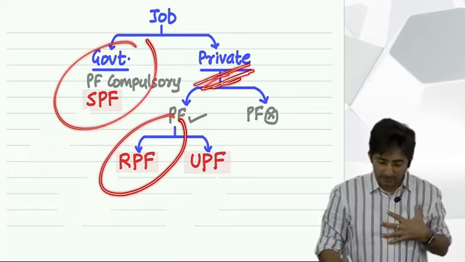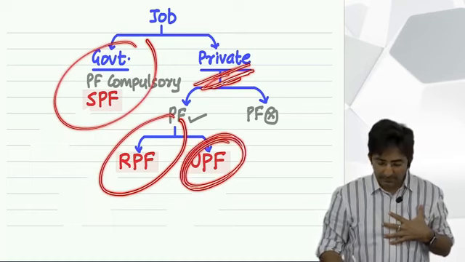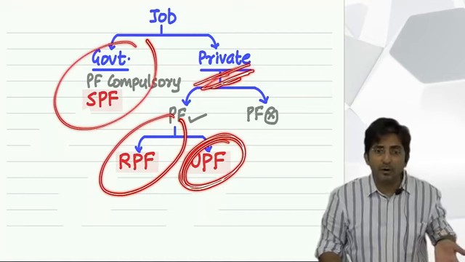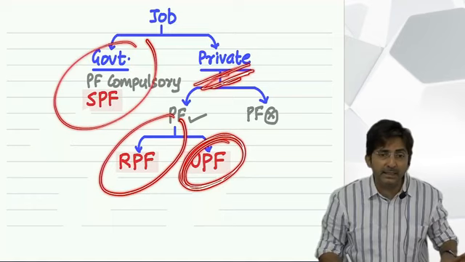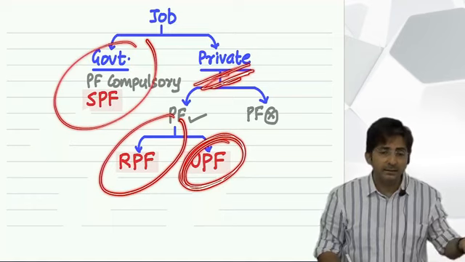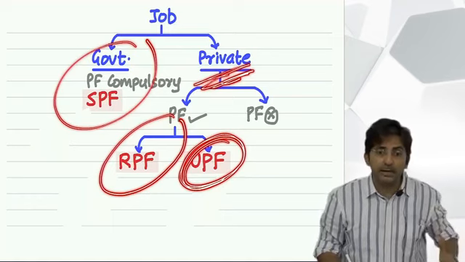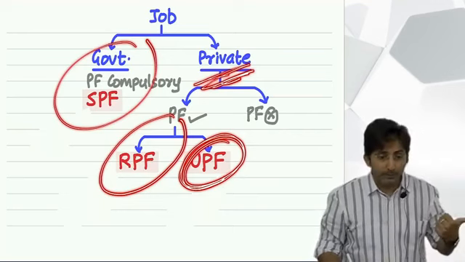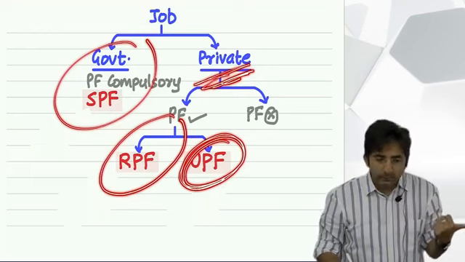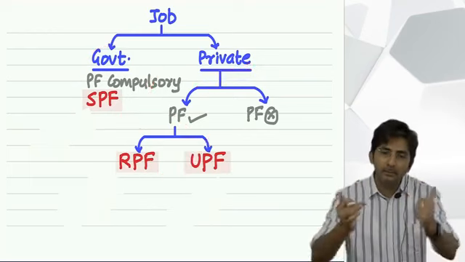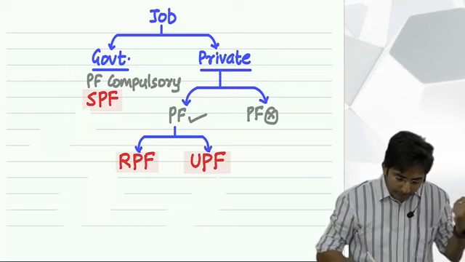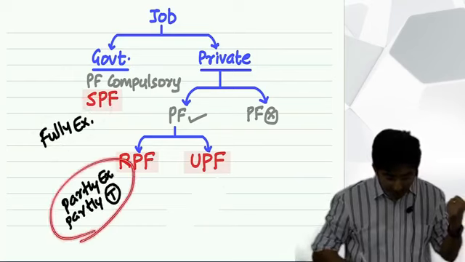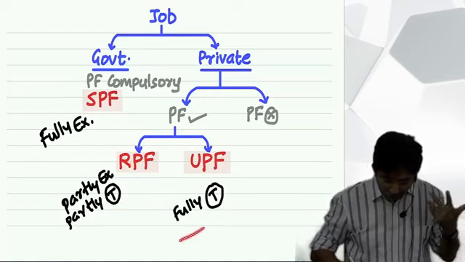Okay. But this is the worst category. Why? Because firstly they are private sector and they are not even listening to the government. They want to invest the fund money as per their own wish. And that is risky for the staff. So the government hates UPF. The government hates UPF. So accordingly the taxation treatment will be the same. This will be fully exempt. This will be partly exempt. This will be fully taxed.